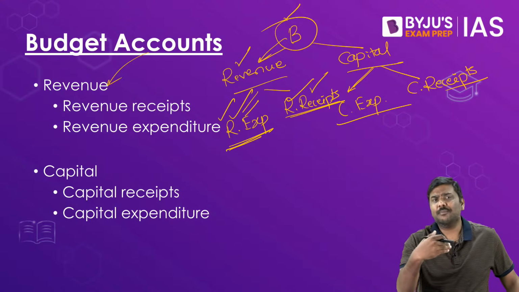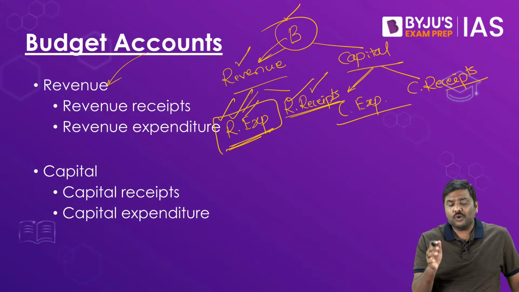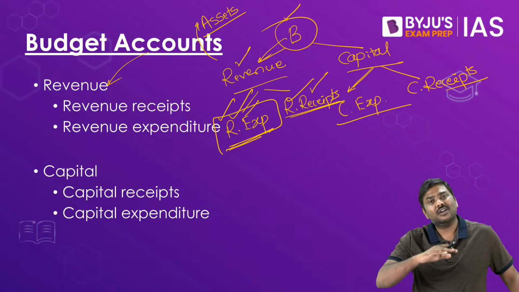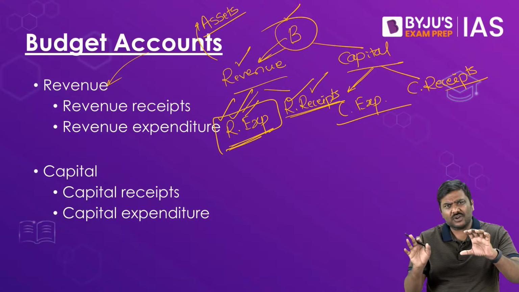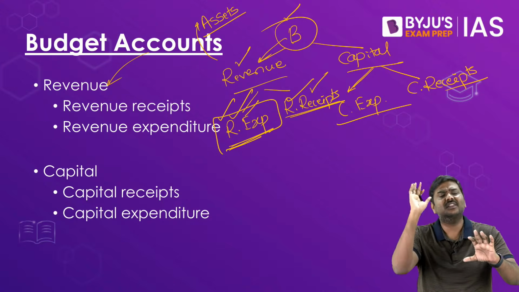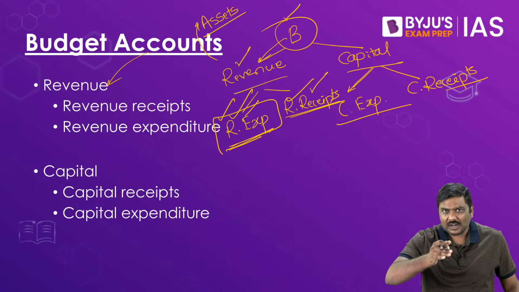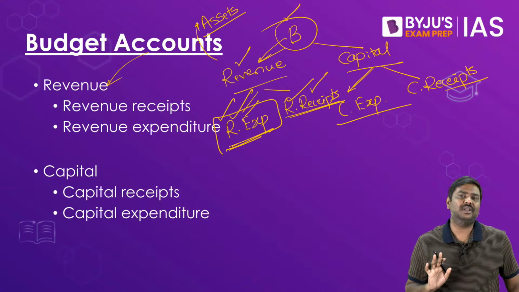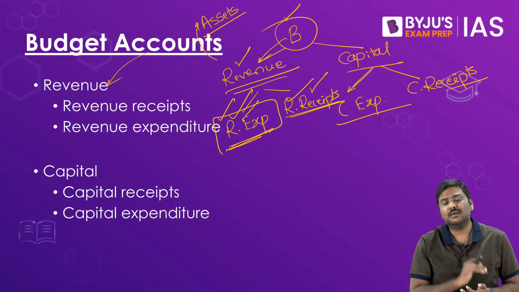Now if you want to understand a bit more, the basic idea is, in the context of revenue head, there is no association with assets. Remember this. These neither create nor reduce assets. I'll repeat it: revenue expenditure and revenue receipts are in no way associated with assets. These are neither associated with creation or reduction of assets, nor are they going to create or reduce the liability of the government. That is the definition of the revenue side in the budget.